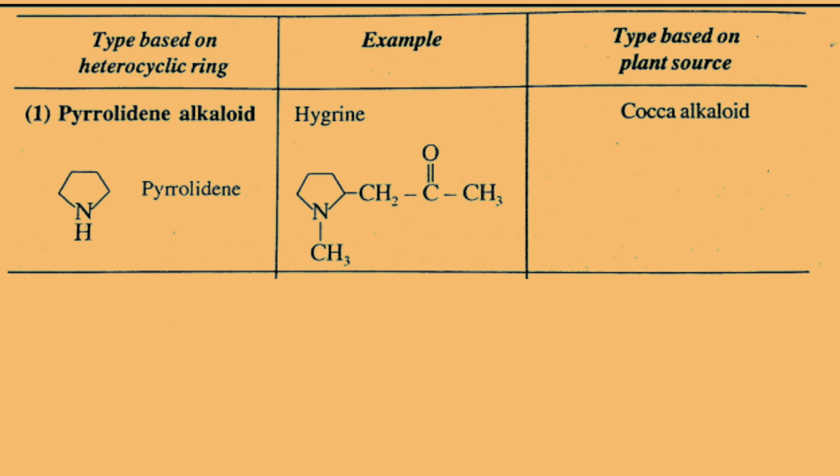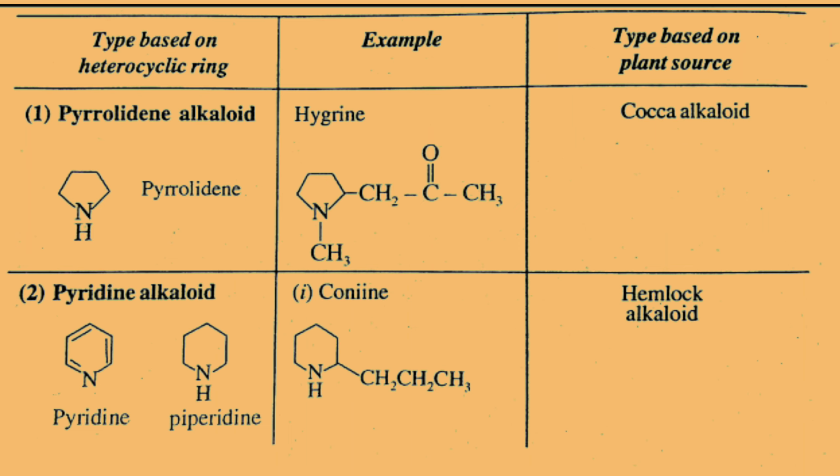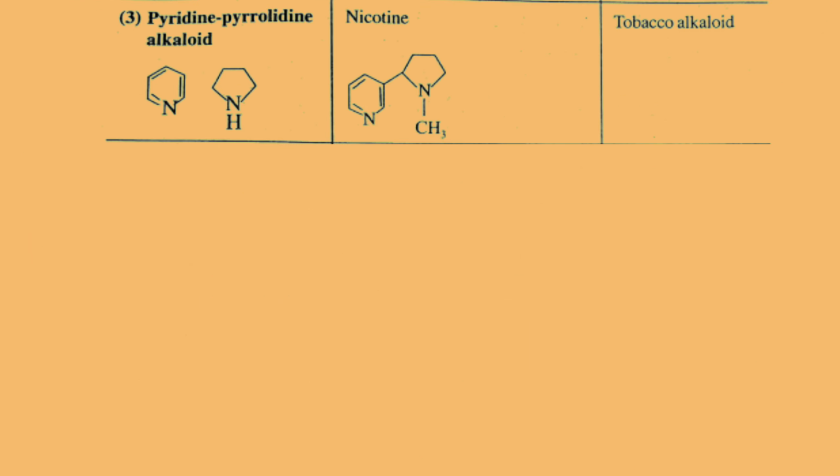First is pyrrolidine alkaloid. Example is hygrine. It belongs to plant source coca alkaloid. In this case, the plant source is also indicated. The next is pyridine alkaloid. Example, conine. It belongs to hemlock alkaloid with respect to plant source. Next is pyridine-pyrrolidine alkaloid. Example, nicotine. It belongs to tobacco alkaloid.